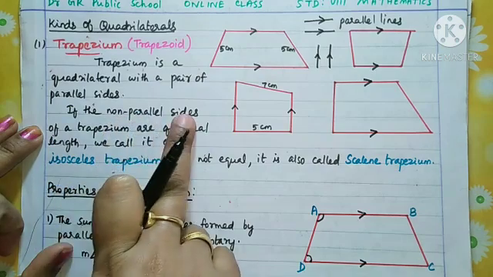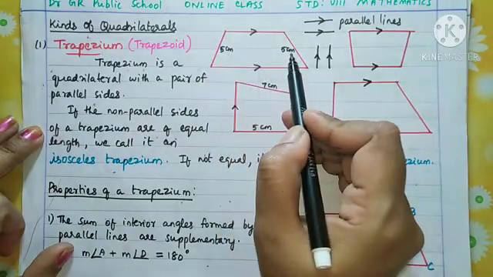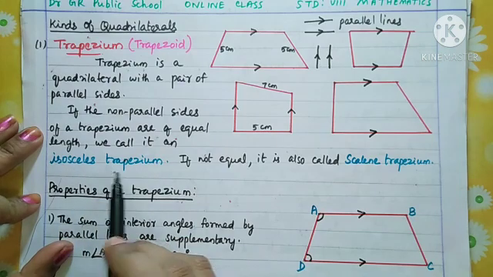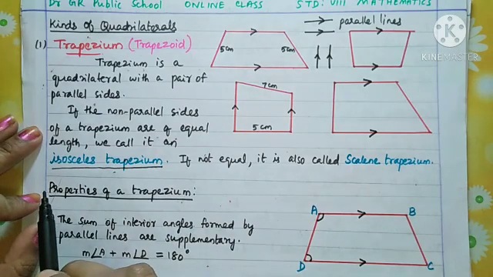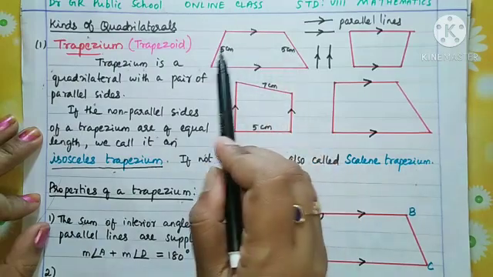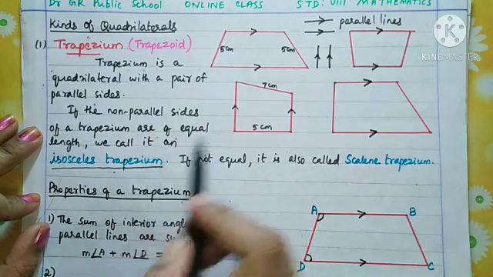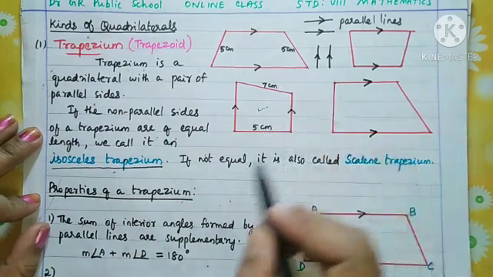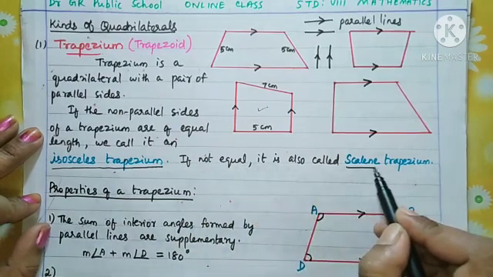If the non-parallel sides of a trapezium are of equal length, okay, if they are having equal length, then we call it an isosceles trapezium. Okay, so this is also one specific name here. And what do you mean by isosceles trapezium? In a trapezium, when the non-parallel sides are of equal length, then it is an isosceles trapezium. And like this, if the non-parallel sides are different length, if they are not equal length, then it is called scalene trapezium.